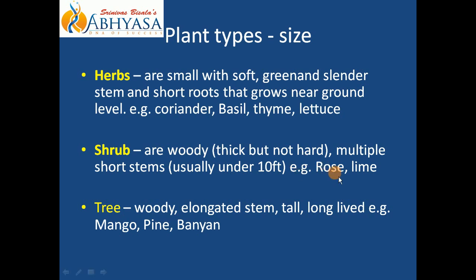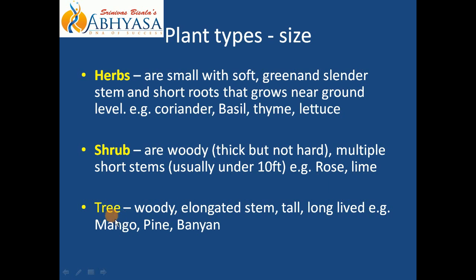For example, rose and lime, or citrus you can say. Here these two examples are of shrubs. Again, shrubs are having short height as compared to tree. Stem is not very hard and multiple short stems. Example is rose and lime.